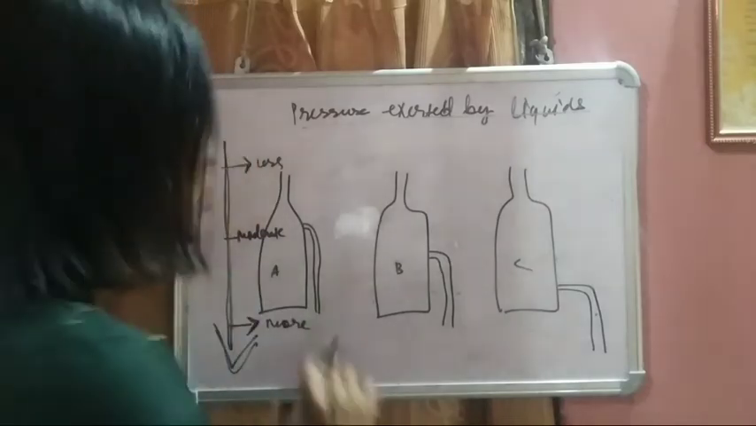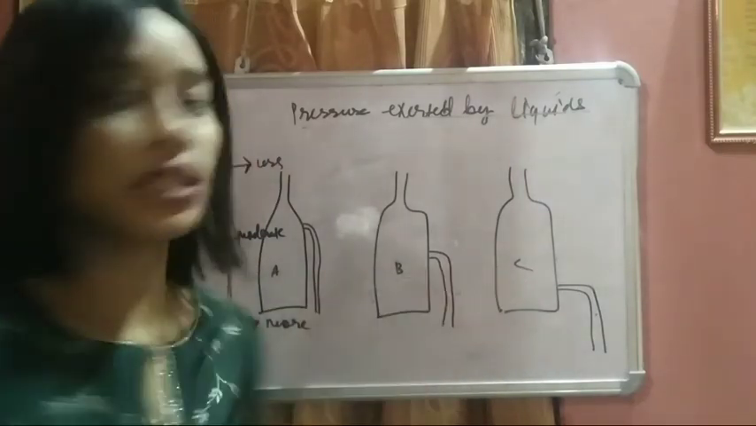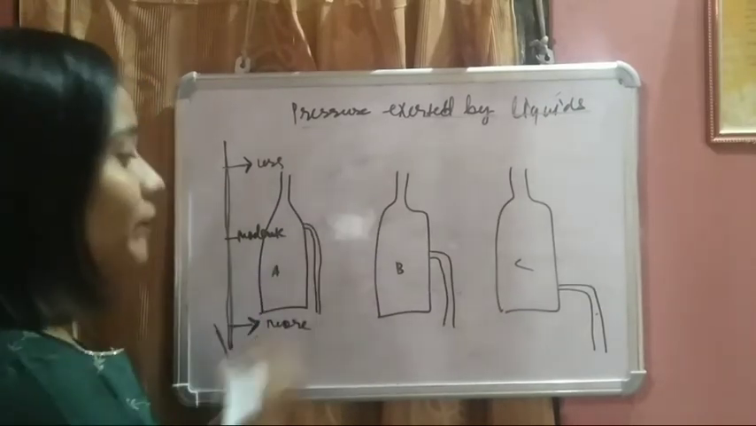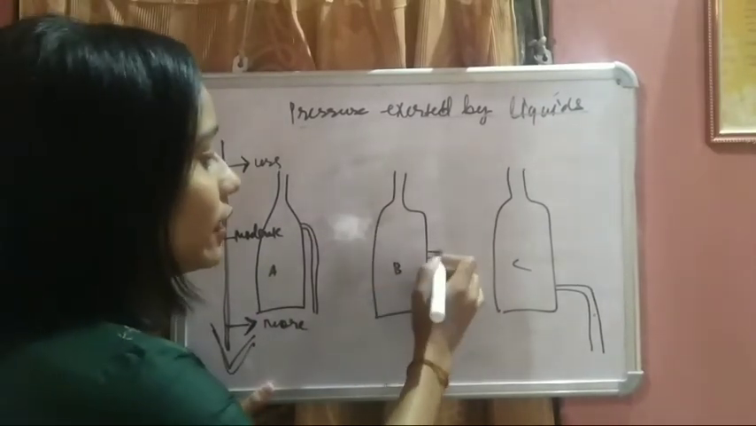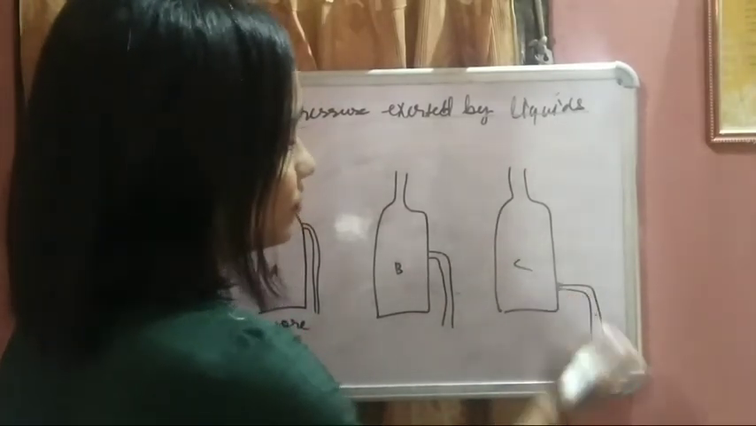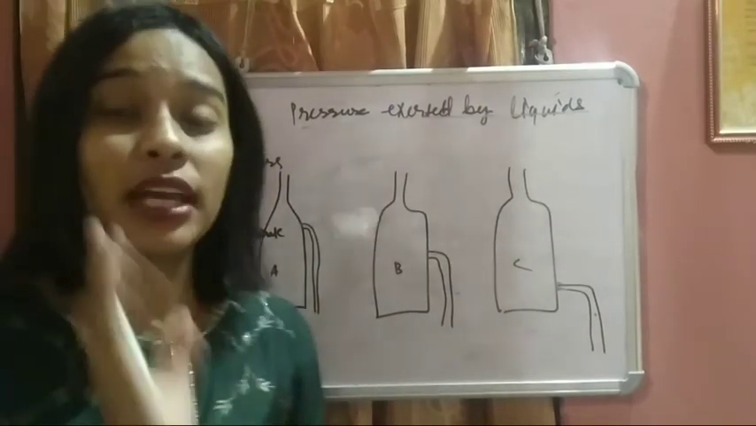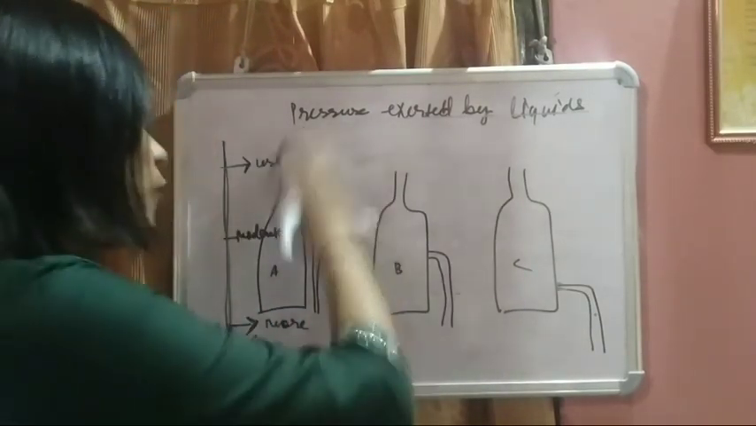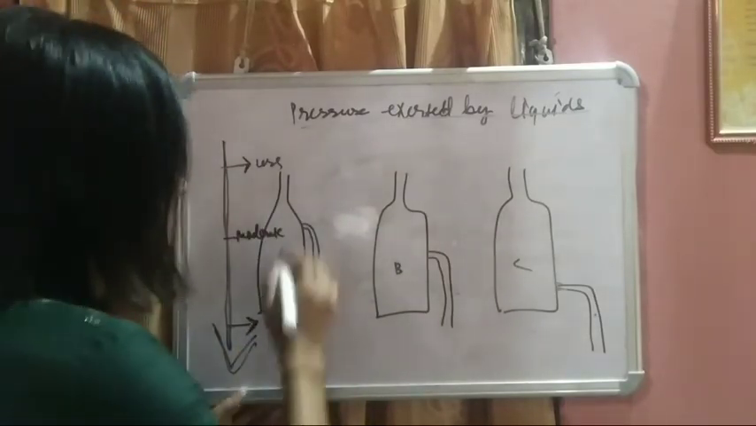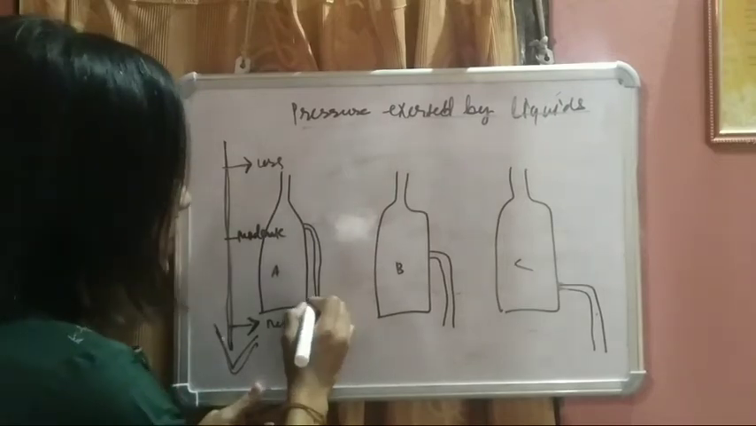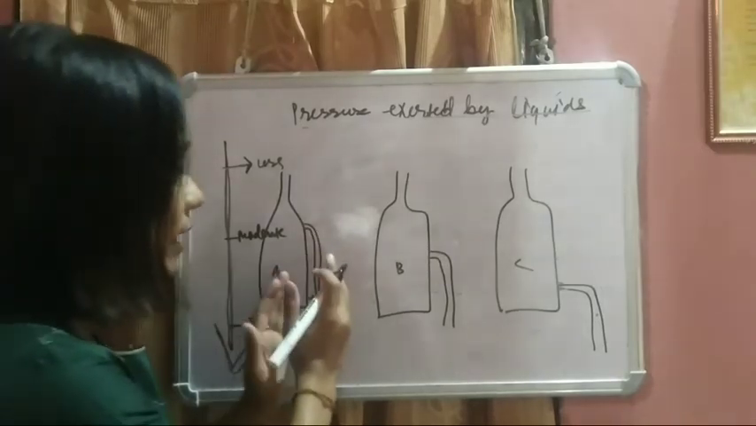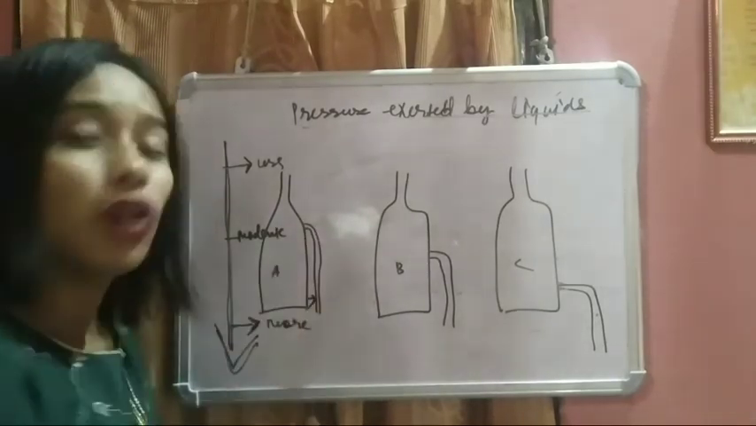You need to take three bottles, bottle A, bottle B and bottle C. In bottle A, make a hole at the top. In bottle B, make a hole in the middle. In bottle C, make a hole at the bottom. Now, pour water in bottles A, B and C. In bottle A, you will observe the water will fall, but the pressure will be very less. As a result, it will fall very near. It will not go to a long distance.